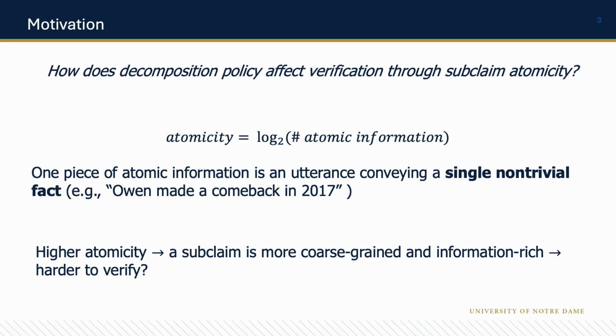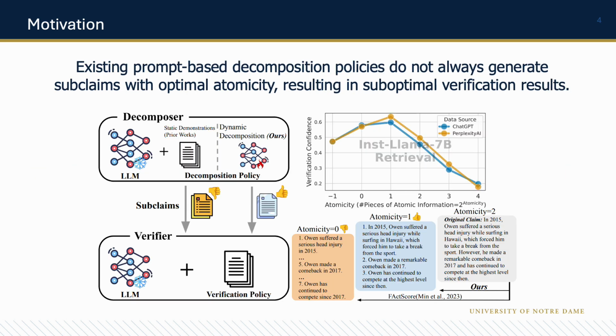But does that mean that the claim is also harder to verify? Or in other words, with lower atomicity and less factual information, does it make the language model more confident in evaluating the factuality of that given claim? And our answer is this is not always the case.